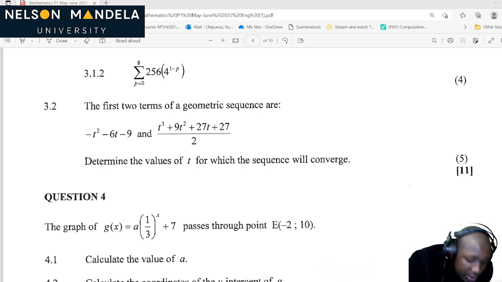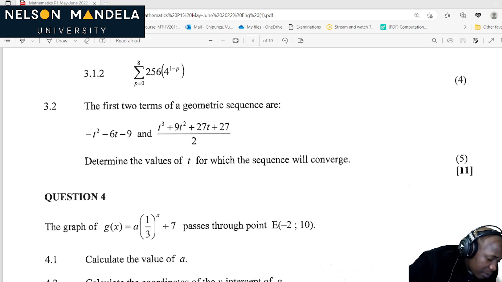And the second one is t cubed plus 9t squared plus 27t plus 27, divided by 2. So these are the first two terms.